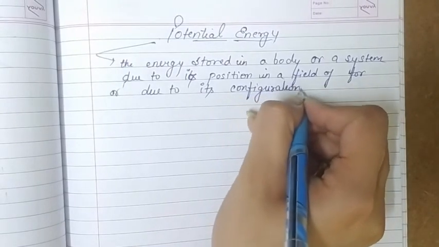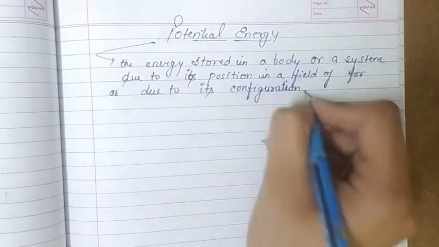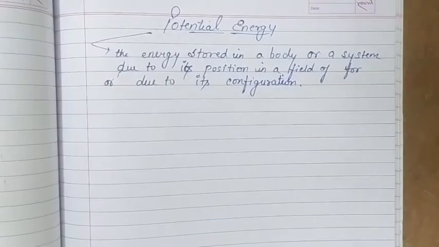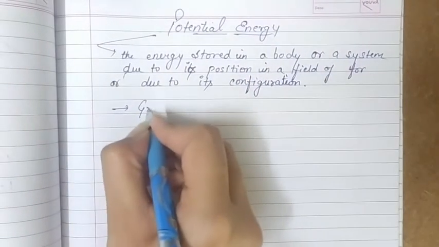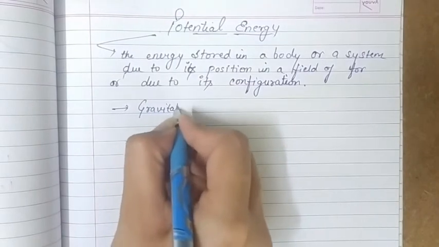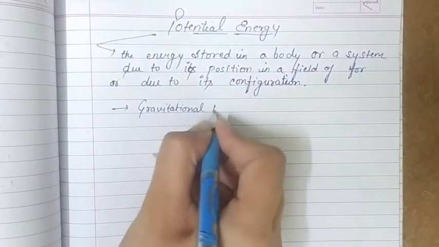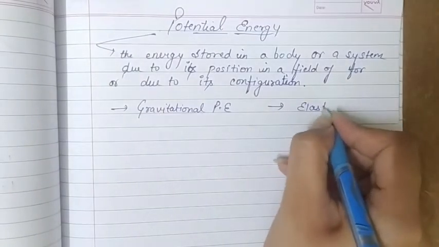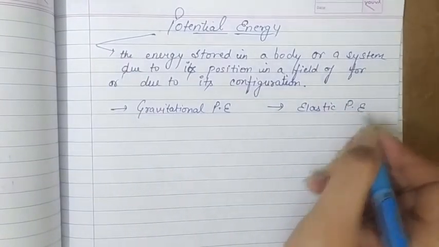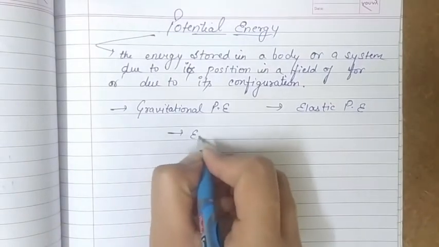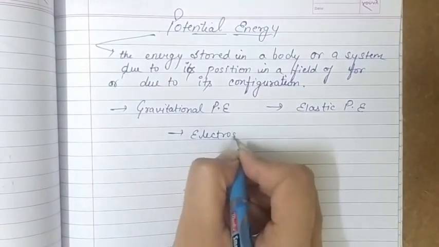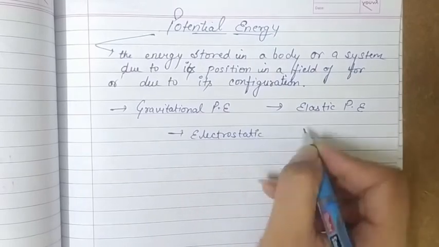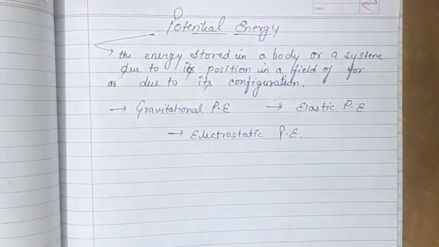Now there are further different types of potential energy. It can be gravitational potential energy, it can be elastic potential energy, or it can be electrostatic potential energy. So these are the forms of potential energy.